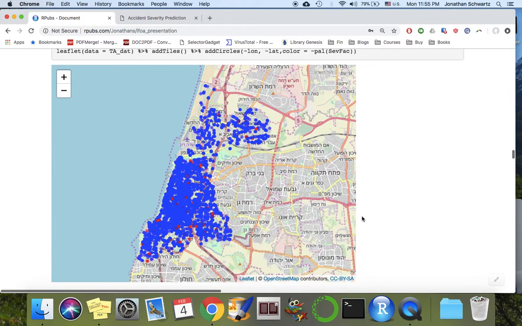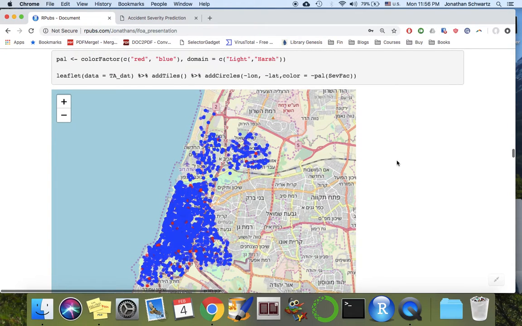Okay, so now we're presenting it on a map. We can see that we have this center distribution in this part. We're going in the north to south, and we have this distribution in this part when going west to east. So the red dots are the harsh accidents, and the blue dots are the light accidents.